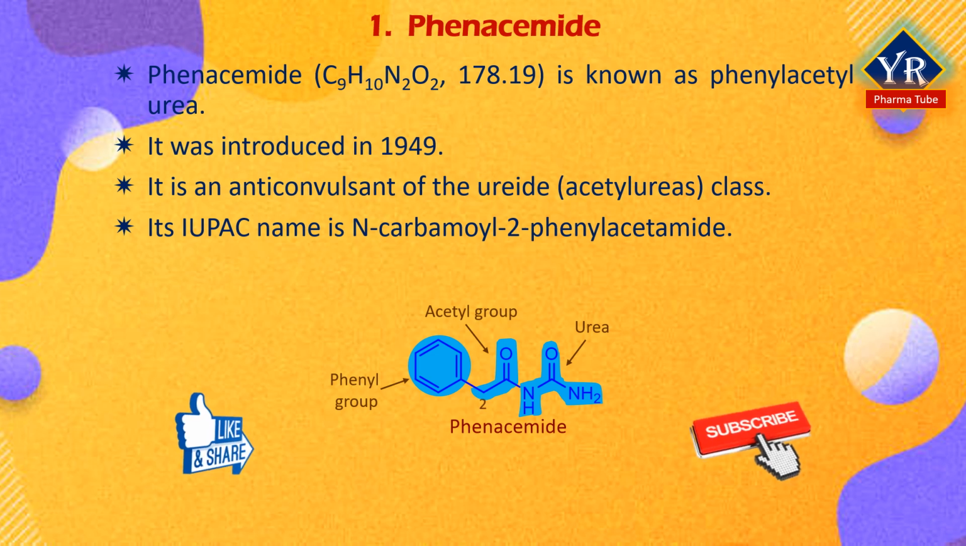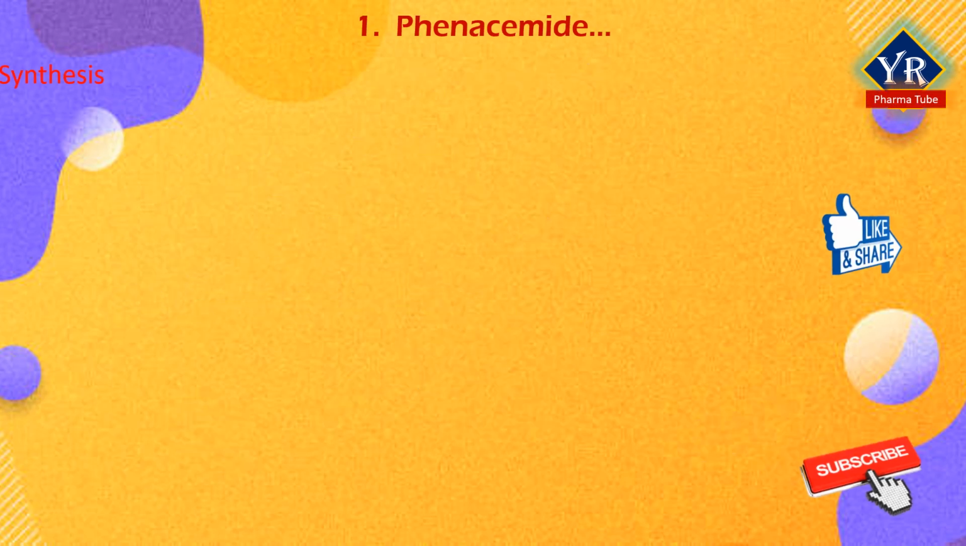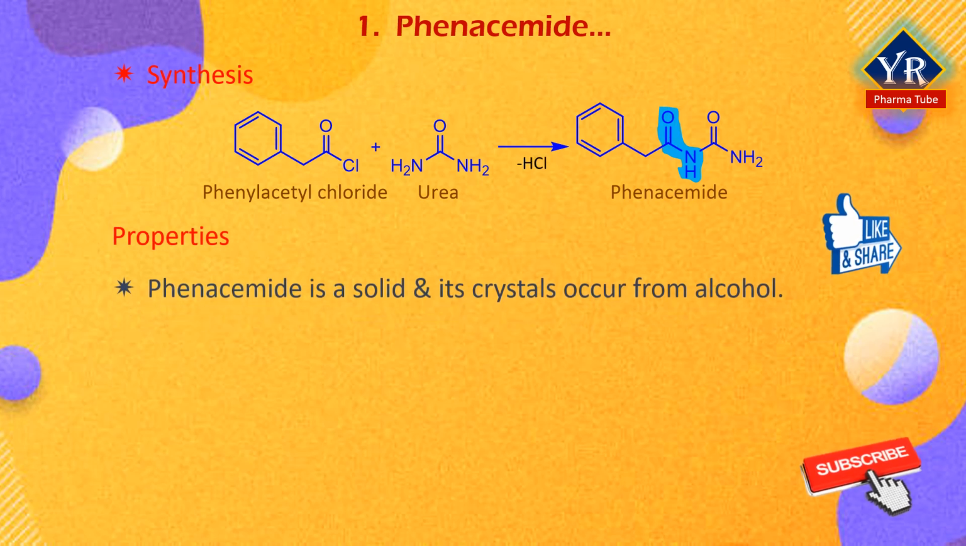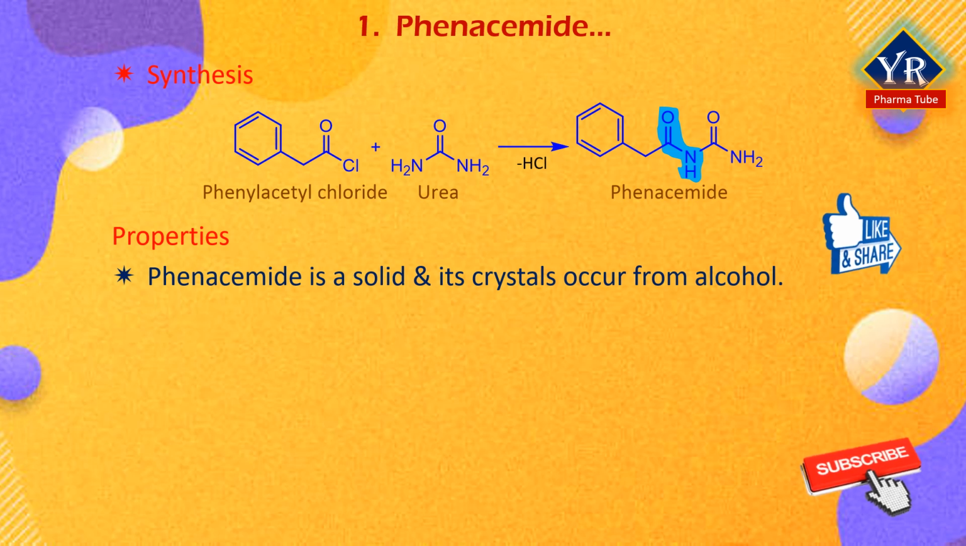It is a congener and ring-opened analog of phenytoin, that is a hydantoin, and is structurally related to barbiturates and to some other hydantoins. It is a member of acetamides. Phenacemide is synthesized by acetylation of urea with phenyl acetyl chloride, with the elimination of a molecule of hydrogen chloride. It is a solid and its crystals occur from alcohol.